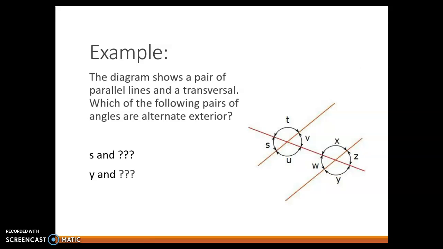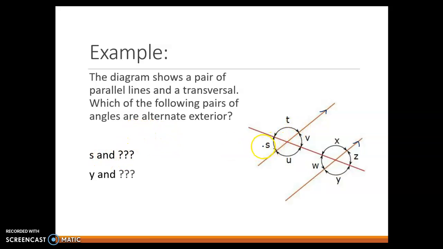So now that we've got all of that reviewed, let's take a look at some examples of how this might be useful to us. In this diagram, we have a pair of parallel lines and a transversal. It helps when the parallel lines are marked. So these 2 are parallel, and this is the transversal. And we want to know which of the following pairs of angles are alternate exterior angles.